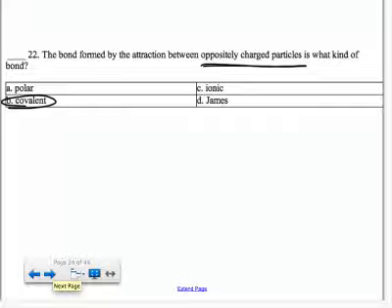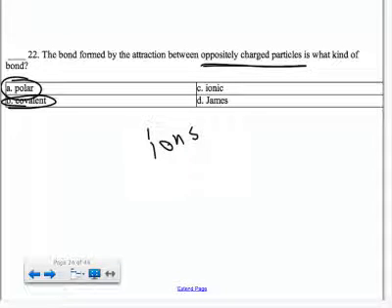Covalent is formed by sharing electrons between 2 neutral atoms. So when you have oppositely charged particles called ions, the attraction between them is an ionic bond.